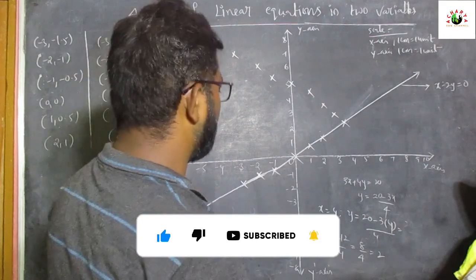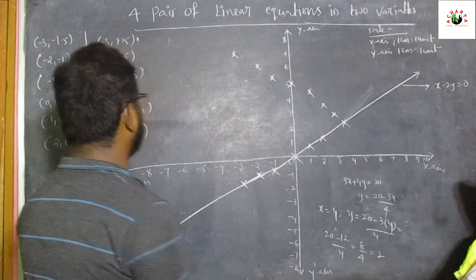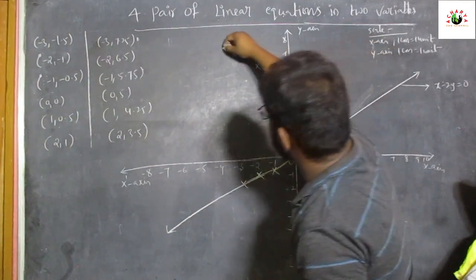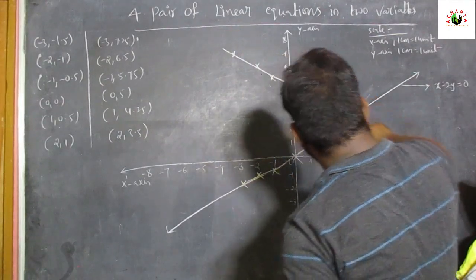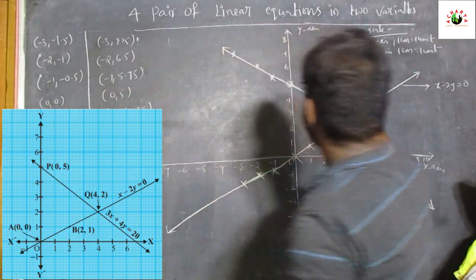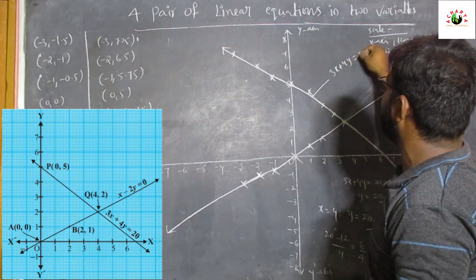Okay. So now after plotting the points, we have to draw a straight line by using a scale. We draw a straight line and write the equation 3x plus 4y equal to 20.